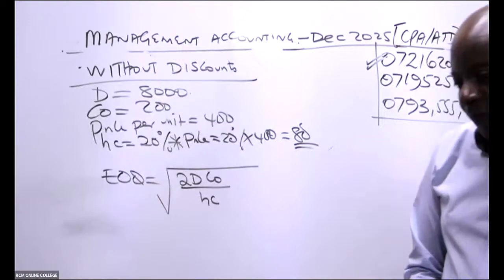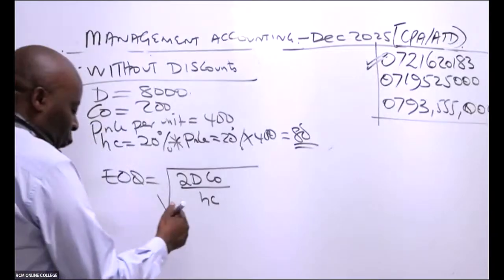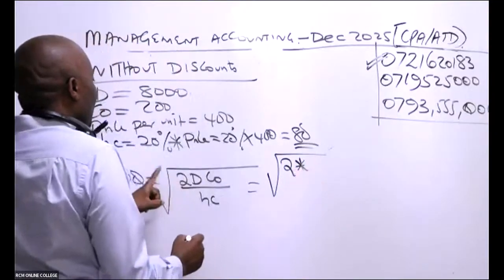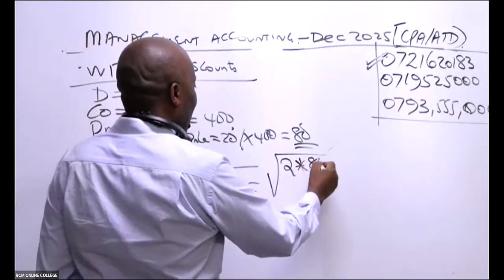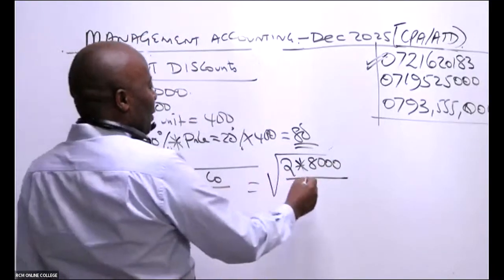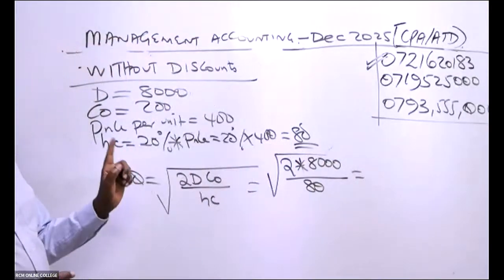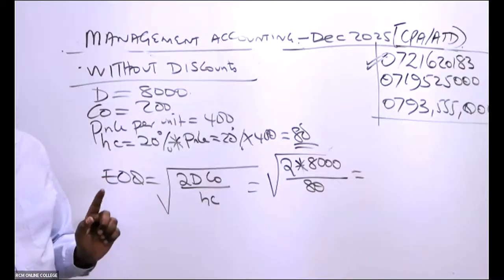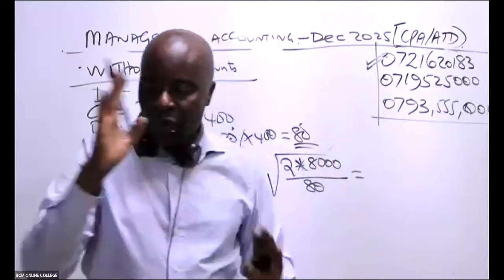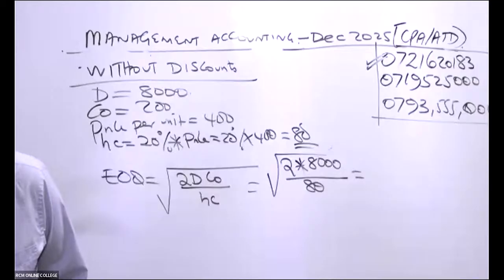All right, ladies and gentlemen. So then EOQ will be equal to the square root of twice the annual demand. Annual demand is given as 8,000. Divide this by the holding cost, which is 80. So please be very, very careful. You say 2 times 8,000 divided by 80, then you say equals. Whatever answer you get, you say square root. So what answer are we getting?